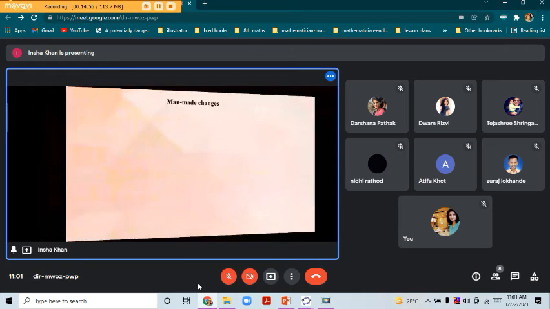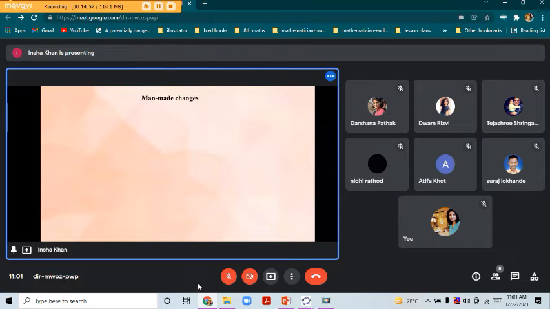Now we'll see some man-made changes. So students, the activity which we performed, was it an example of natural or man-made change? The activity of baking soda and lemon water? Man-made. Yes, man-made because we manually added some substances which resulted in the final product. So let's see more examples of man-made changes.